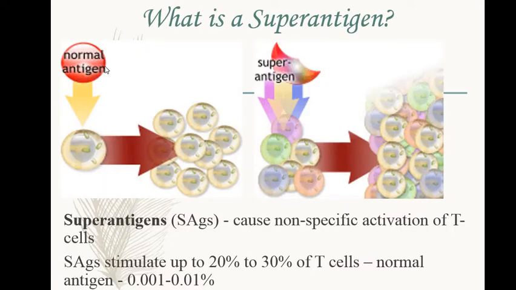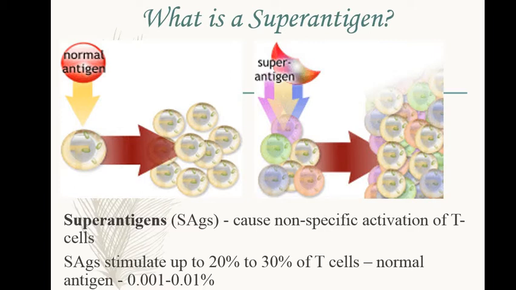But what is a superantigen? A normal antigen is supposed to activate just a few T cells, just 0.001 to 0.01%. That is a specific activation. These T cells are specifically activated for that antigen. But when a superantigen comes in, it activates many T cells, like 20 to 30% of T cells. It is a non-specific activation.